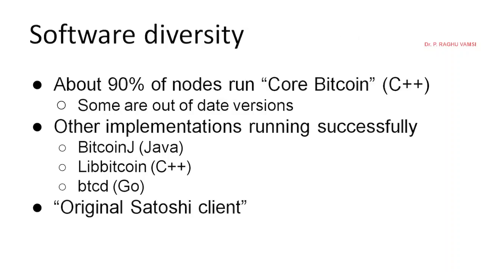Now software diversity: about 90% of nodes run the Core Bitcoin C++ version. Some of the versions are outdated also. Some implementations are running like applications. It is just like your UPI app. If you install any UPI app, for example PhonePe or Paytm or Bheem app, you can do UPI transactions.